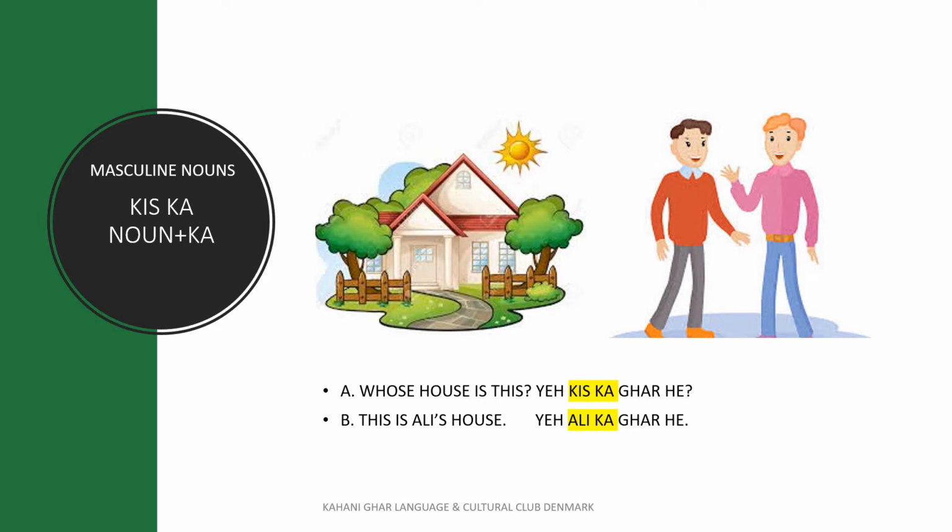Let's see this question. Whose house is this? ये किसका घर है? Whose here, and we are talking about a noun ghar which is masculine. So we will say kiska. ये किसका घर है? And the answer is this is Ali's house. ये Ali का घर है. So we are using noun Ali and we are using preposition ka because ghar is a masculine noun.